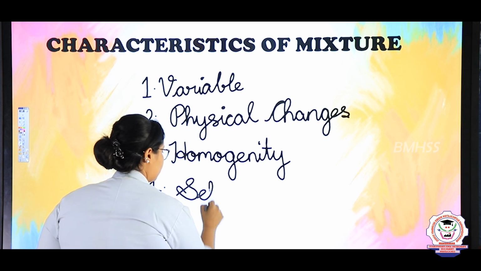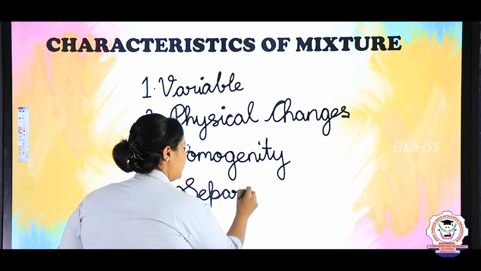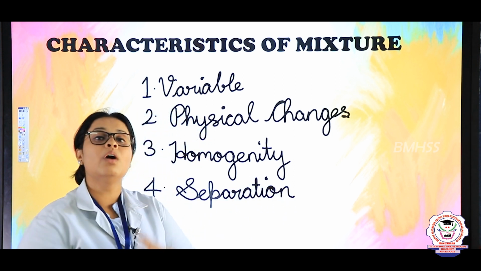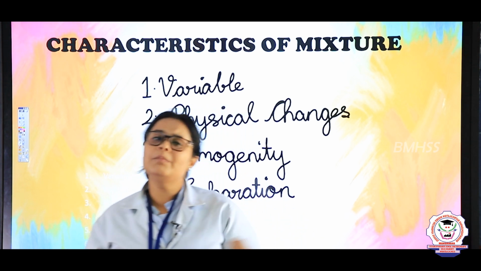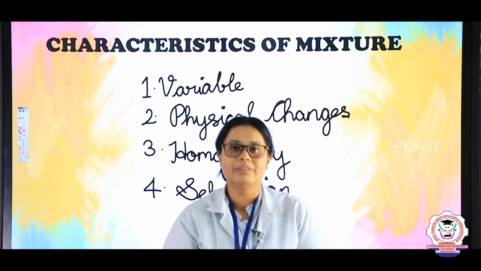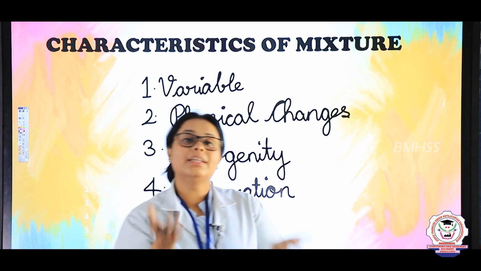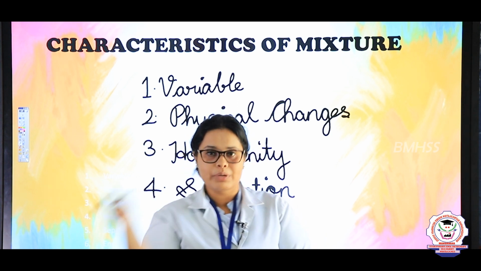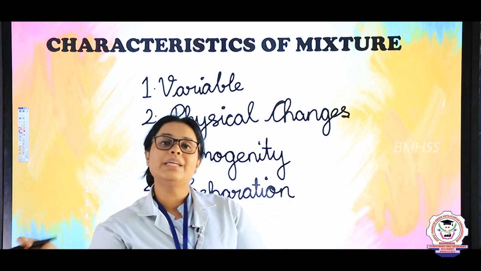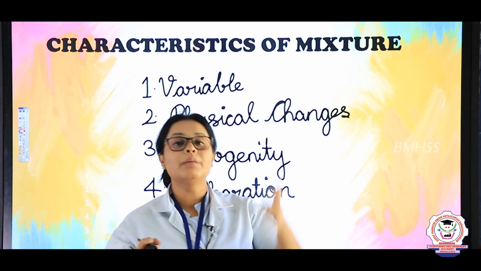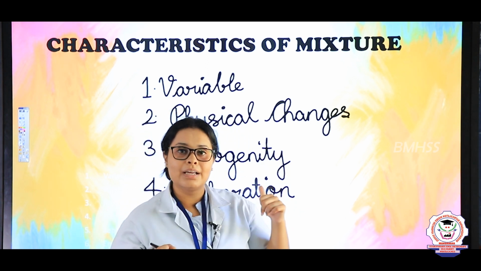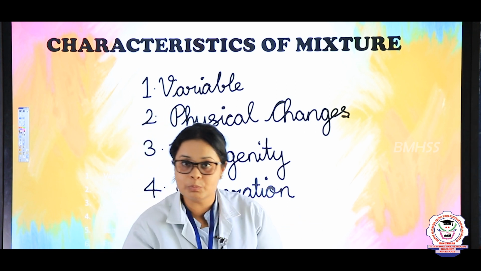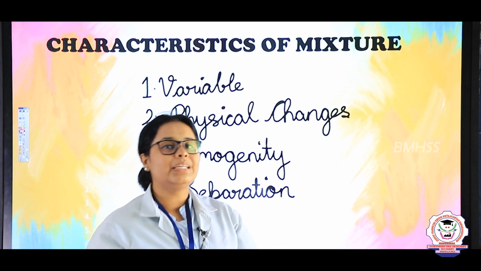separation. So separation means what? Separation means if you are taking a mixture and you are trying to remove a component from that mixture. So sometimes physical methods are also possible. For example, when you are taking a salad. In a salad you are adding many things, right? Now if you want to remove the tomatoes from that, you can easily remove them. So that is a physical change. Same way if you are taking a mango smoothie, right? Now with this mango smoothie, you cannot remove the mango after making the smoothie. So that's why it is a chemical change, okay?